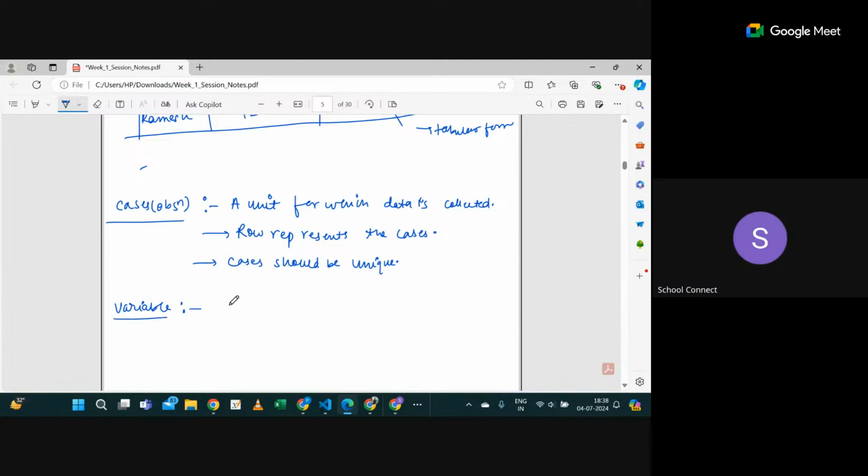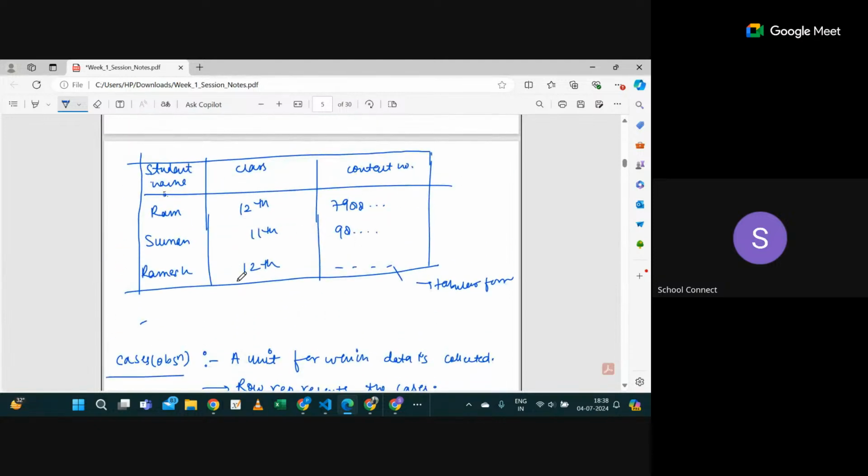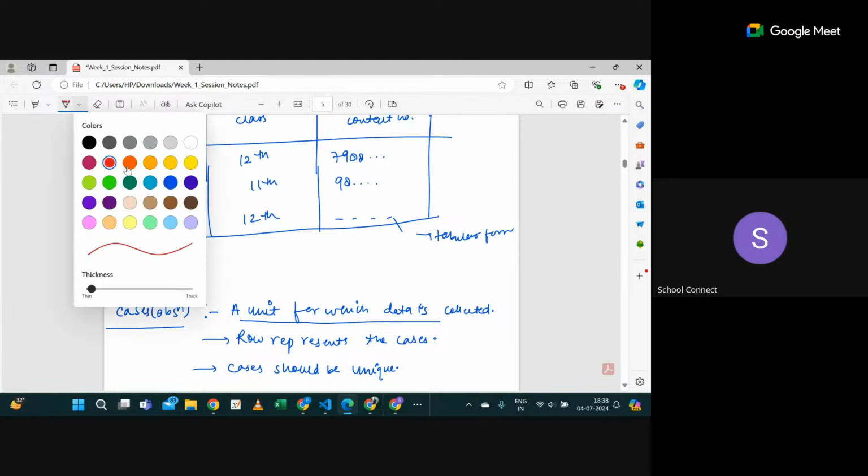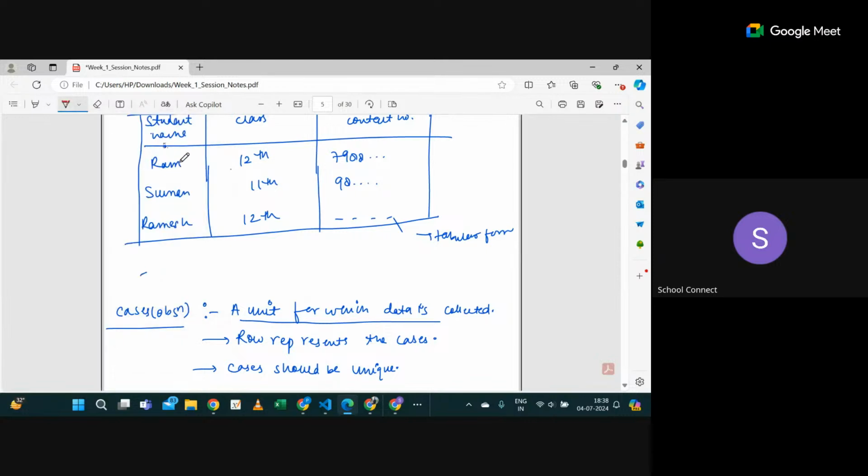Another definition is called variable. A variable is something which varies, under which the values vary, and the column represents the variables. Okay, now I will explain with the above data. I told you what a case is: a unit for which your data is collected. So you can see Ram. First see that the row represents the cases, so go for the first row.